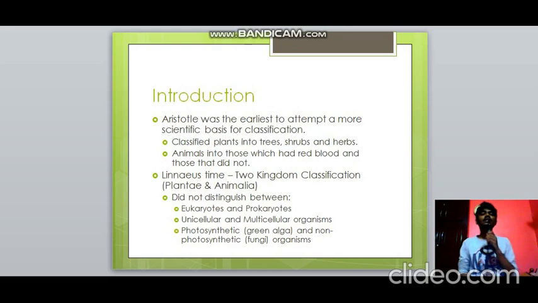So what is the actual beginning point of this classification? Aristotle was the first and earliest person to attempt a more scientific classification, and he classified plants into trees, shrubs and herbs, and animals into ones which had red blood and the others which did not. During Linnaeus' time, he proposed a two-kingdom classification, kingdom Plantae and kingdom Animalia, but this did not differentiate the eukaryotes and prokaryotes, the unicellular and the multicellular organisms, and also it did not differentiate the photosynthetic green algae and the non-photosynthetic fungi.